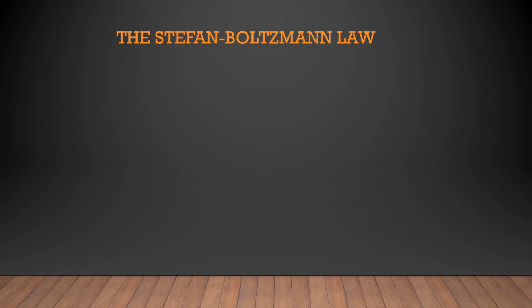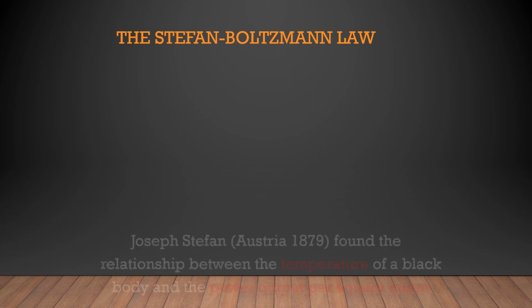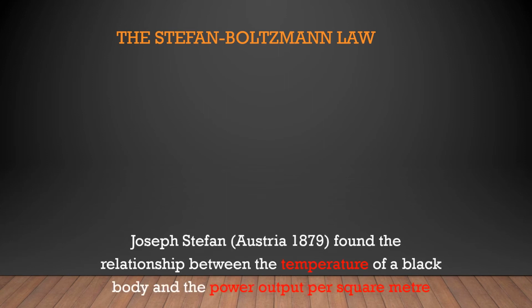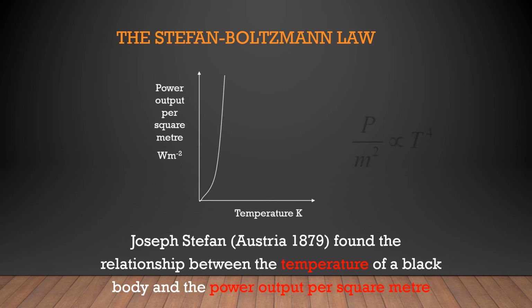And the third law is the Stefan-Boltzmann law. It is used in the radiation type of heat transfer. Stefan showed that the emissive power of a particular body is directly proportional to the fourth power of the temperature of that body. Mathematically, E is directly proportional to T to the power of 4.